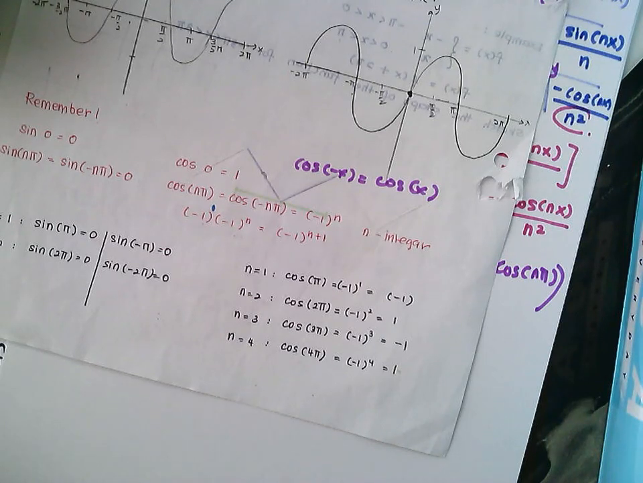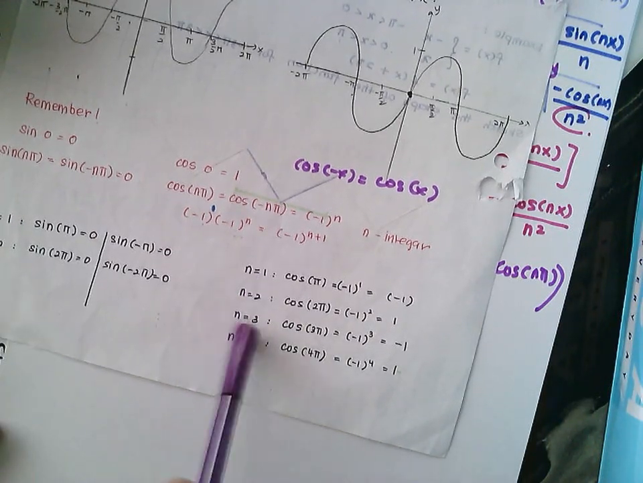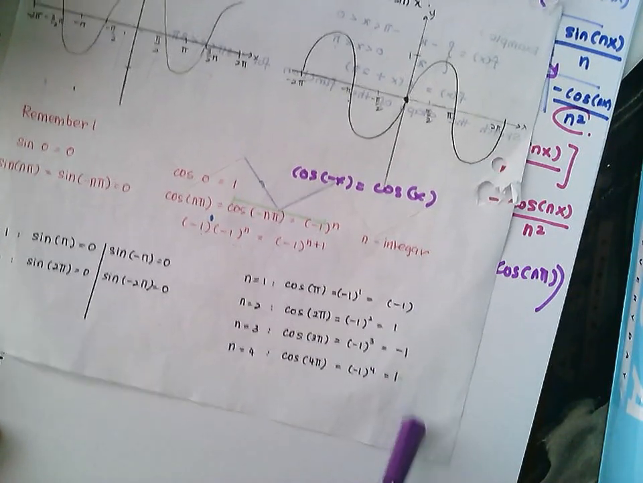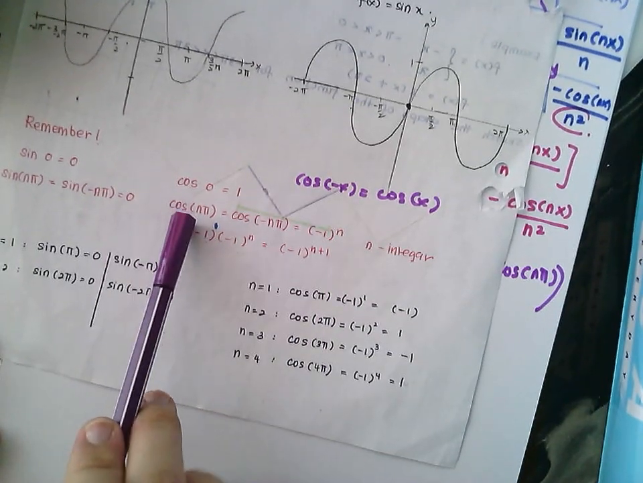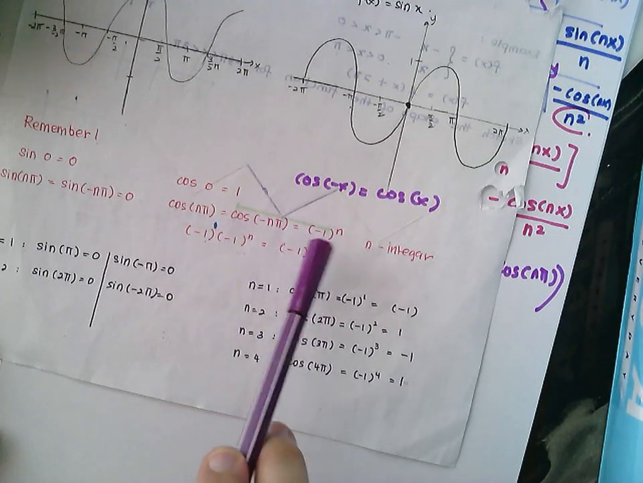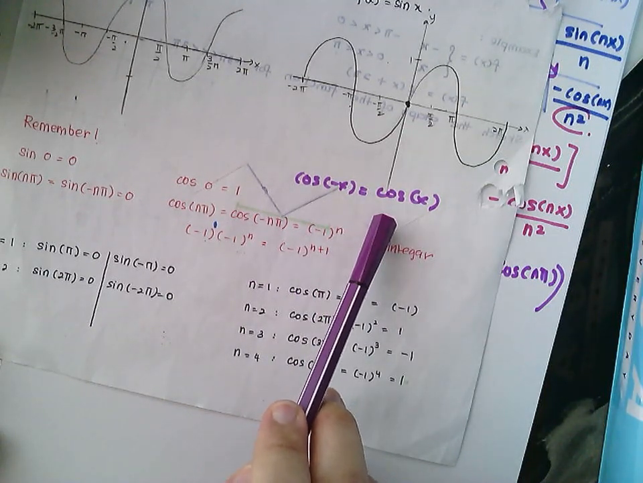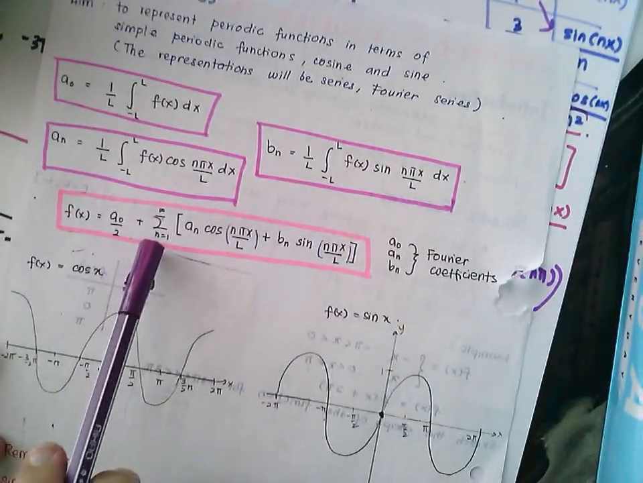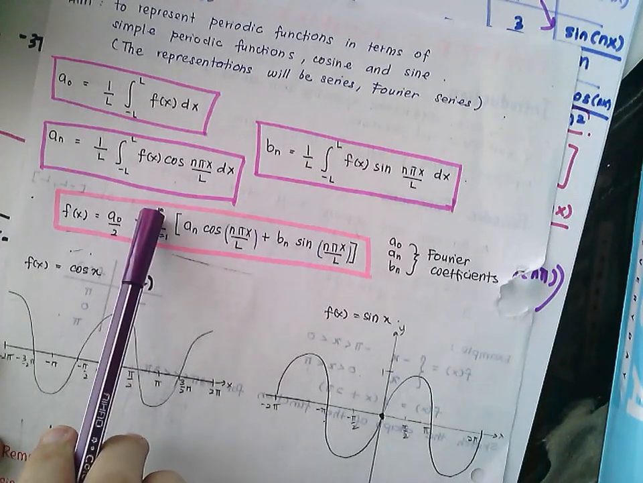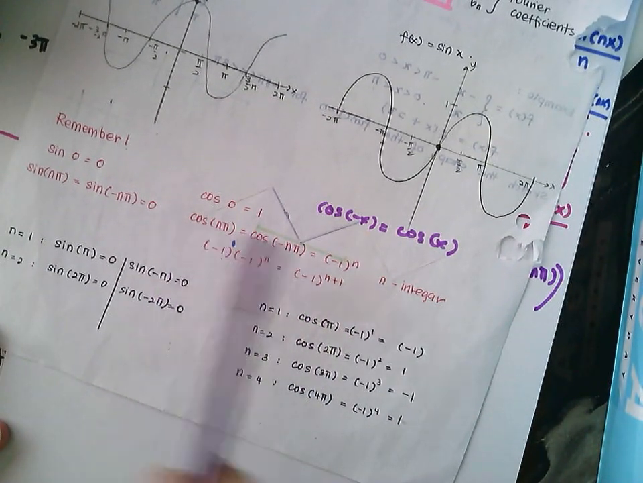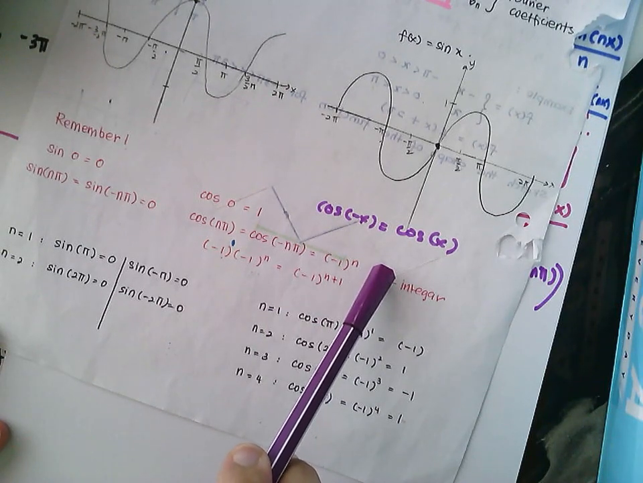Okay, so when your n is an odd number, then you will have negative 1. When your n is an even number, then you will have 1. So that's why if you have cos n pi or cos of negative n pi, you need to simplify it to be negative 1 to the power of n. Because for the Fourier series, we are considering from n is equals to 1 until infinity. So when you have this one or this one, you need to replace it by negative 1 to the power of n.